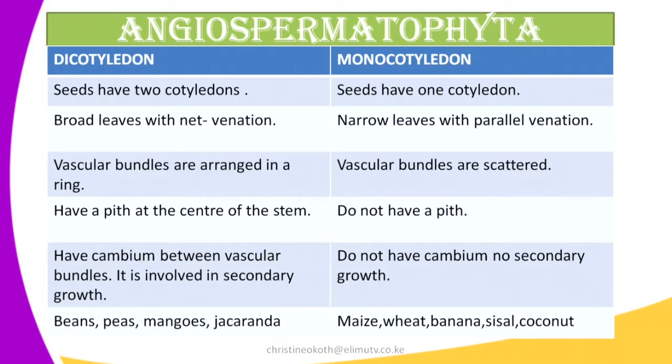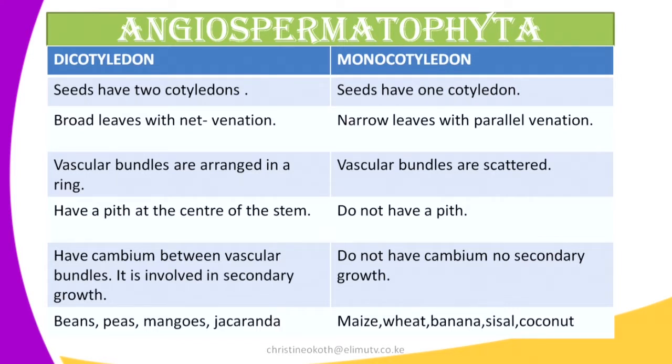So examples of the dicotyledons that we normally know are like the beans. If you look at a bean and you cut it into 2, you can be able to identify the 2 cotyledons we are talking about. Same to the peas, the mangoes, and jacaranda.